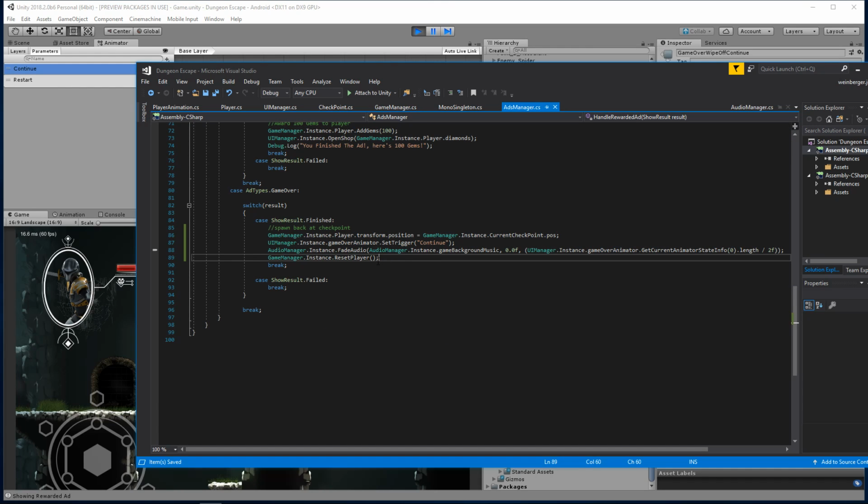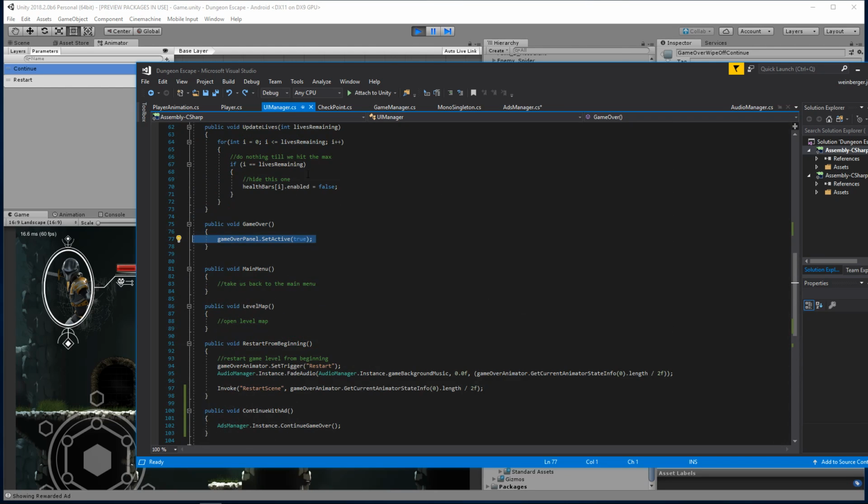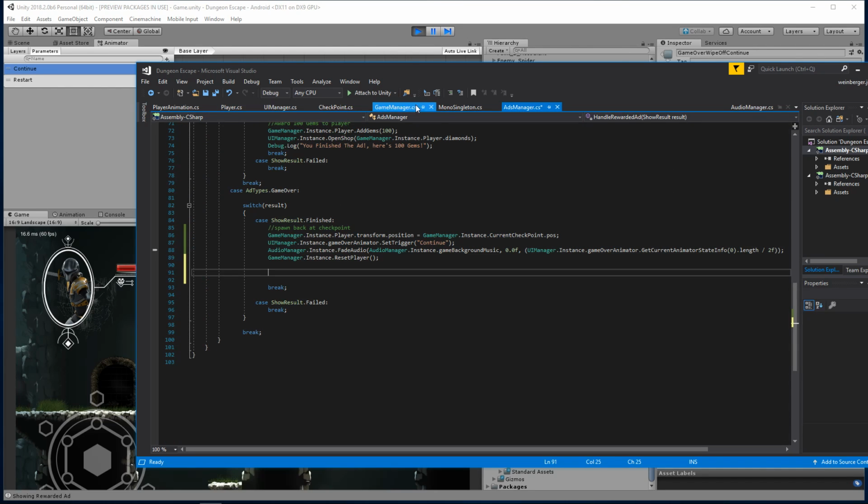So here inside the ads manager, we set trigger continue, and then I instantly turned it off. We don't want to do that. We want to turn it off after it's playing. So the way we do that is we're going to just call an invoke method. So here we're going to say, where is our UI manager here? Game over. Shoot, that sucks. We need a method that's literally just for this, which kind of sucks.